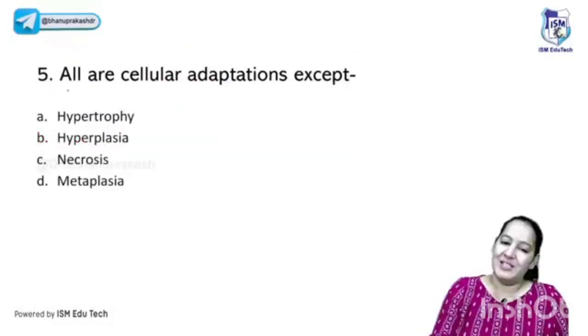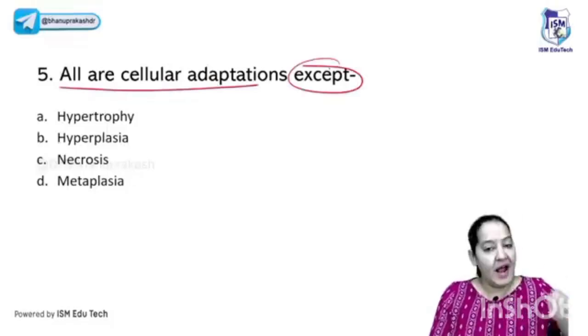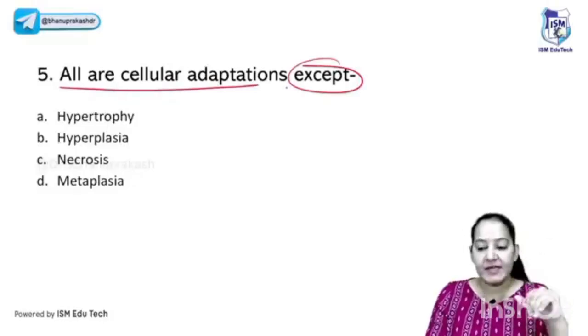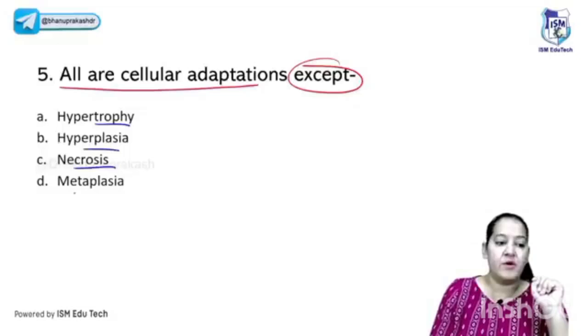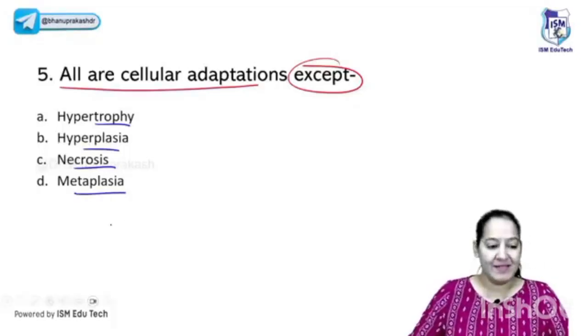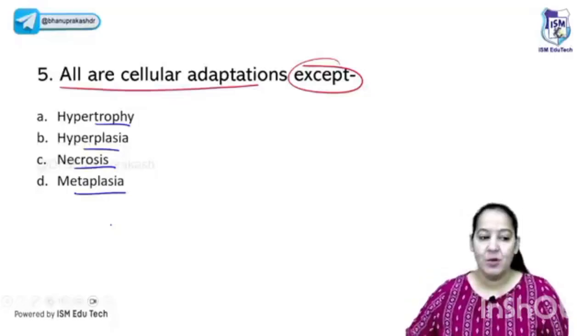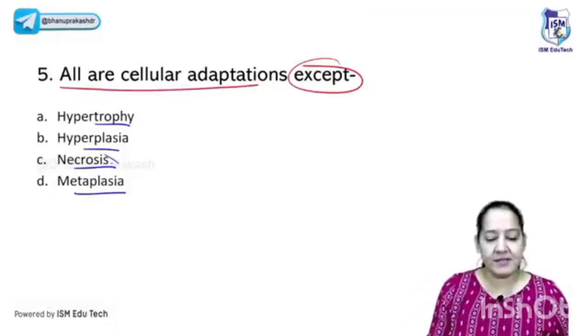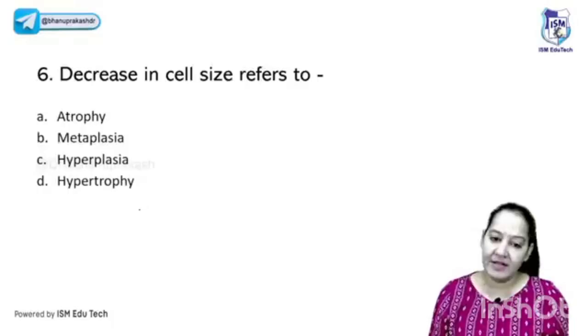Coming to the next question, it's very easy. All of them are cellular adaptations except. I told you there are five types of adaptation. So which of the following is not an adaptation? Hypertrophy, hyperplasia, necrosis, metaplasia. Which of the following is not an example of cell adaptation? Yes, you all are right. Necrosis is not an example of adaptation. It's a type of cell death. The rest are all examples.